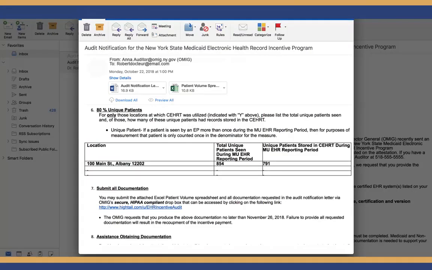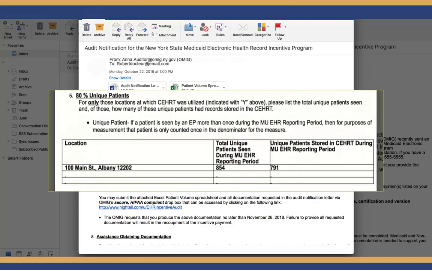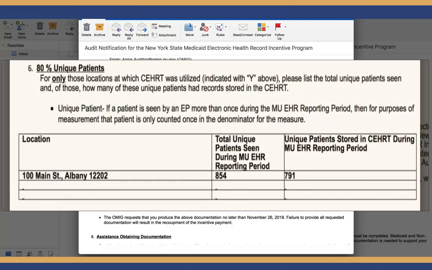The next section includes a chart that needs to be completed to notate the unique patients whose records were stored in certified EHR technology during the EHR reporting period. In the left column, list each location where certified EHR technology was utilized during the EHR reporting period, as previously indicated with a Y in the chart in Section 5.